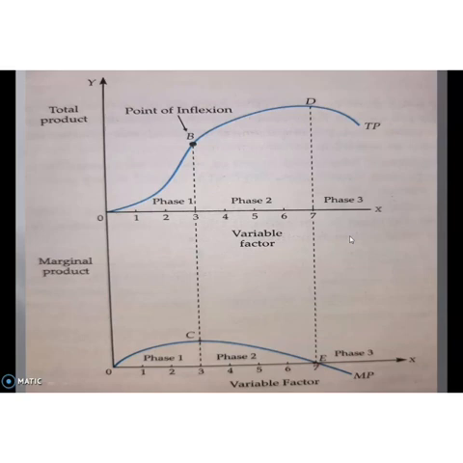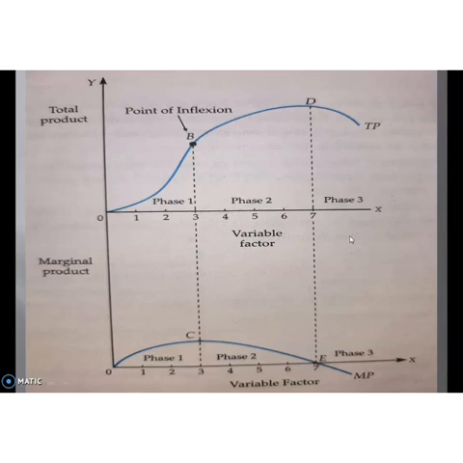So production becomes overcrowded with variable factor, and it is also due to a defective factor ratio. So there is a wide gap between the fixed and variable factor ratio. These are the causes of negative return to a factor.